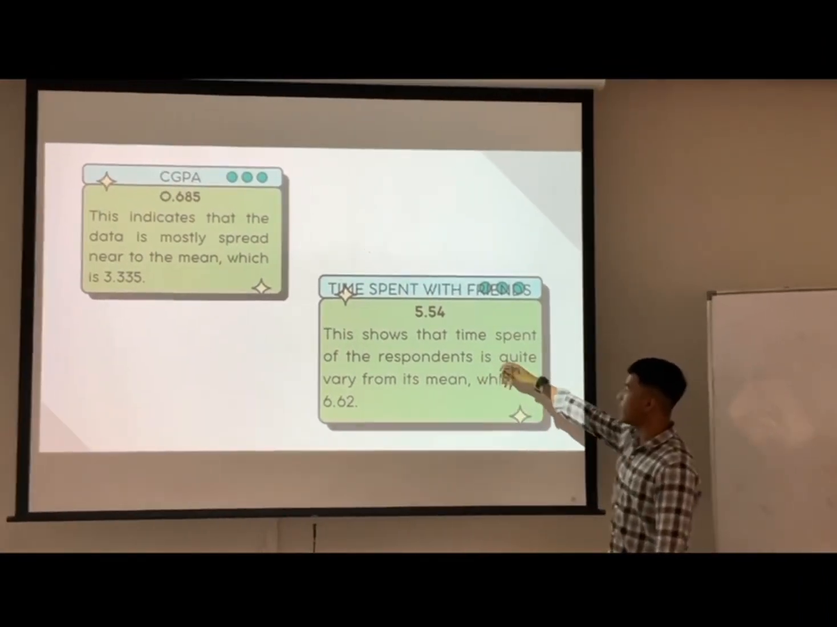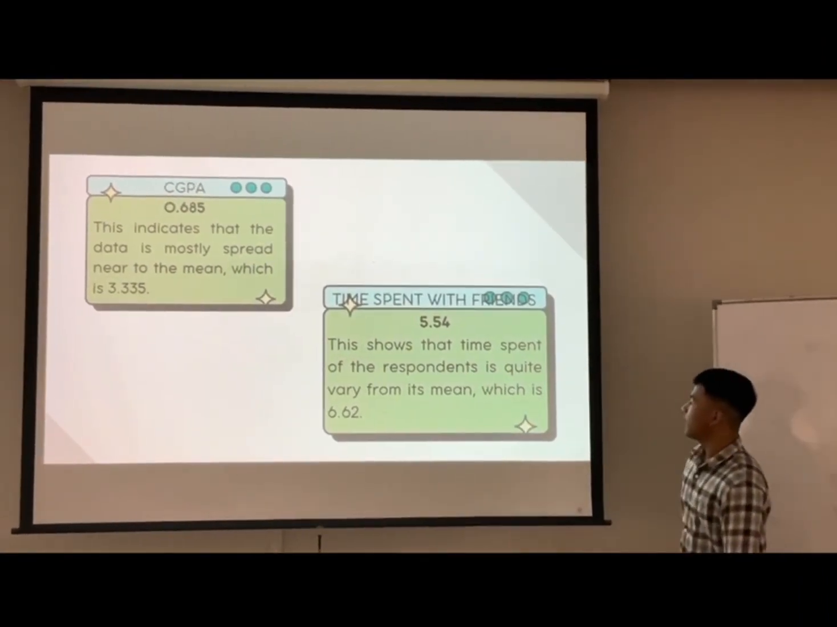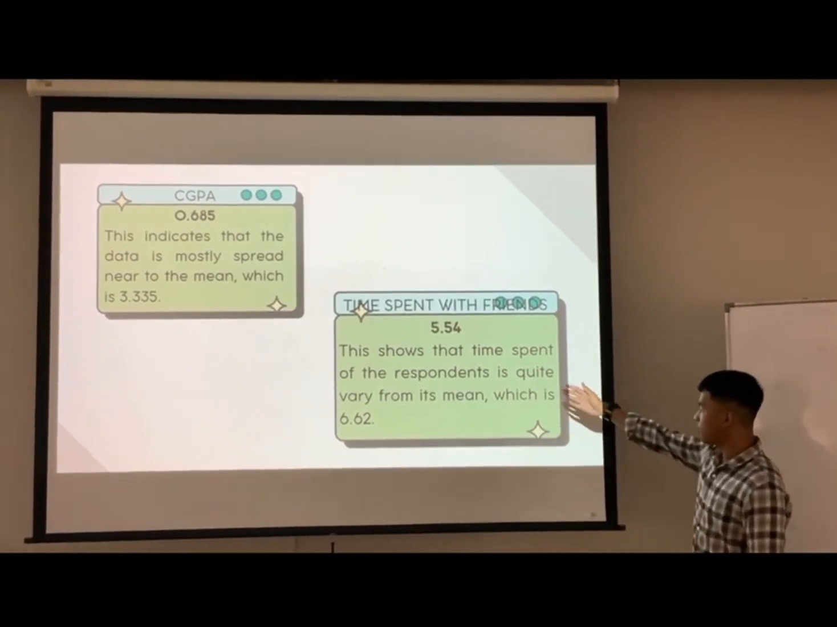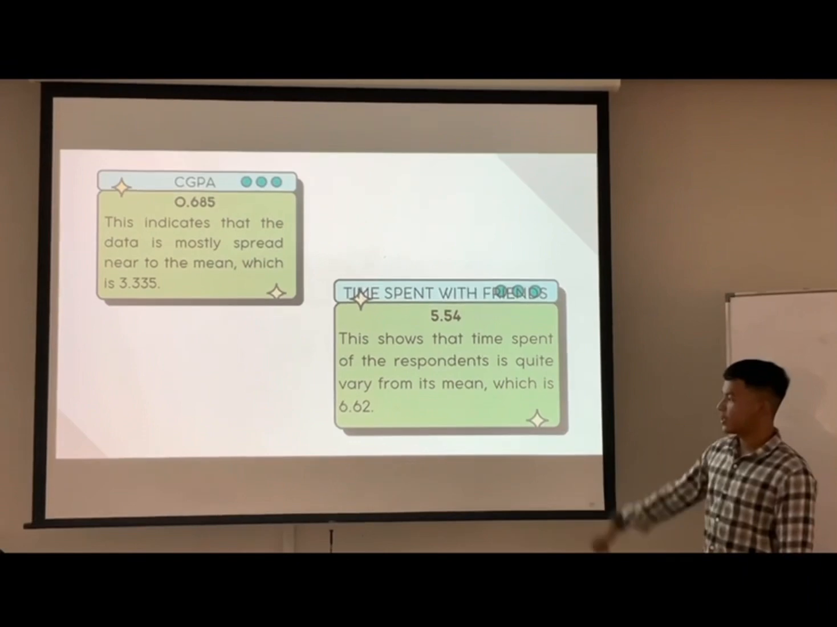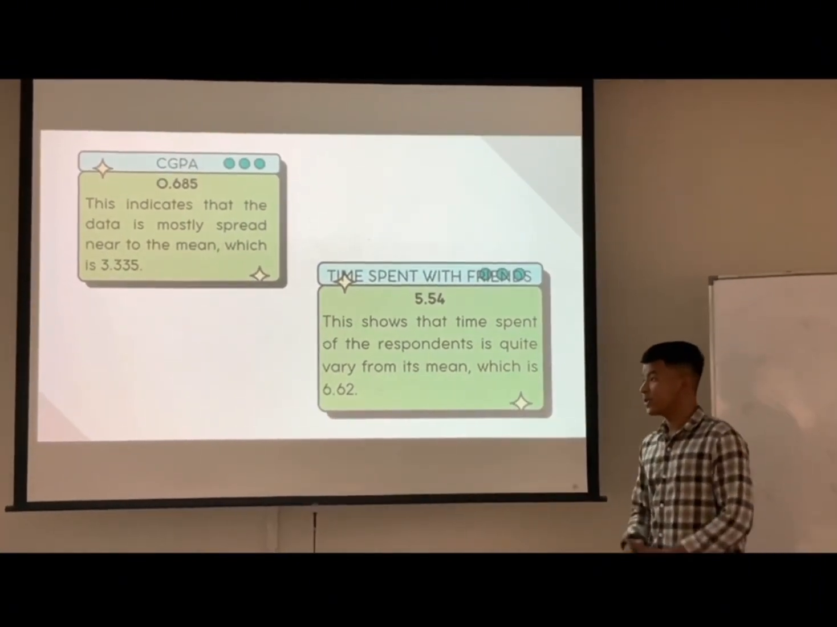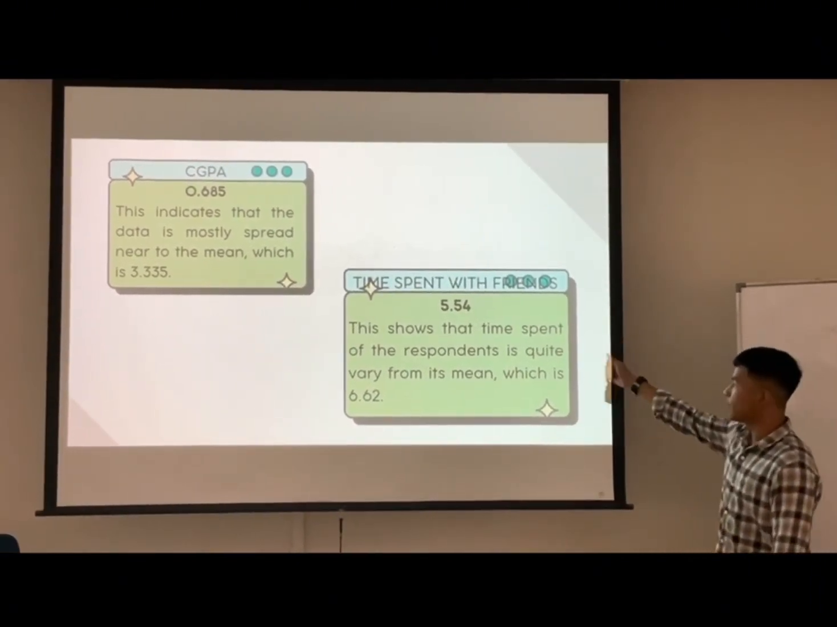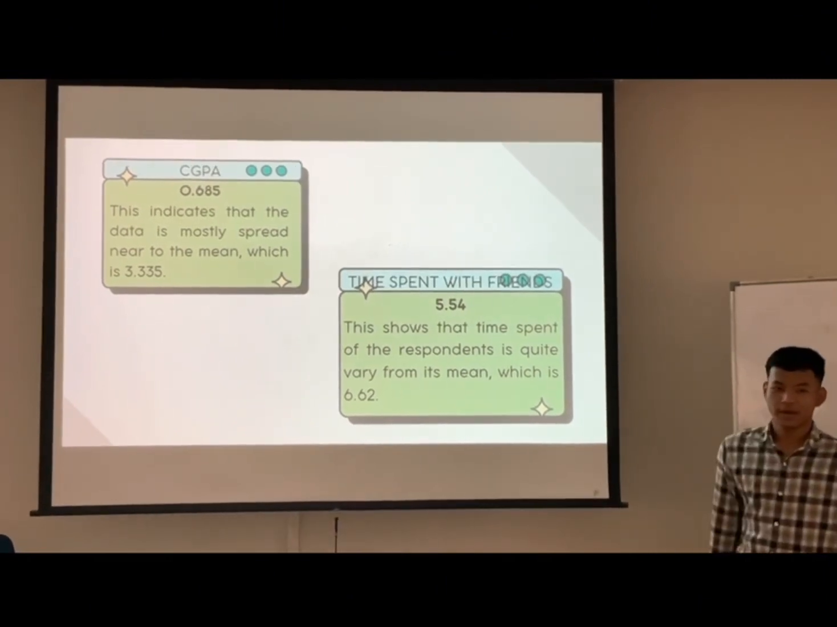Okay, next here we have the standard deviation for time spent with friends, which is 5.54. This shows that the time spent of the respondents varies quite a lot from its mean, which is 6.62. This also means that the time spent with friends for the respondents is quite random between each of them.